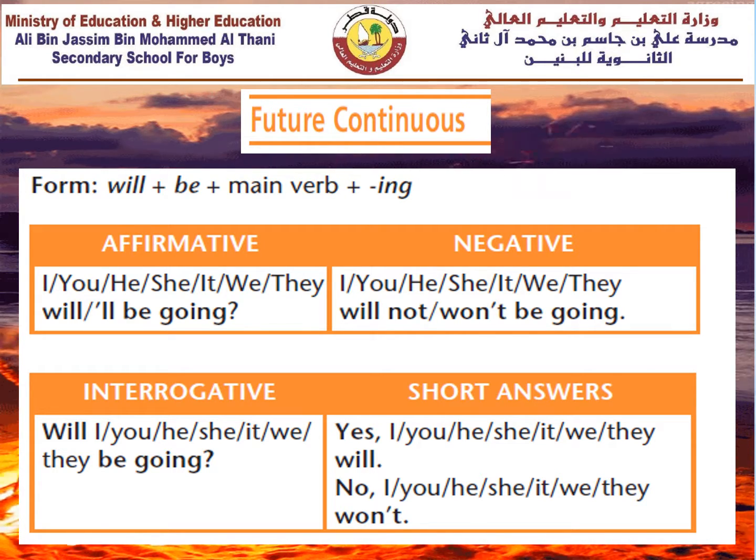And now we come to the interrogative form. We can start with will at first, then we have the subject, then we have be plus verb ing as a question. For the short answers, we should start with yes, for example, if the answer is yes, then followed by the subject, then will. And if it is in a negative form, we start with no, followed by the subject, then followed by won't.